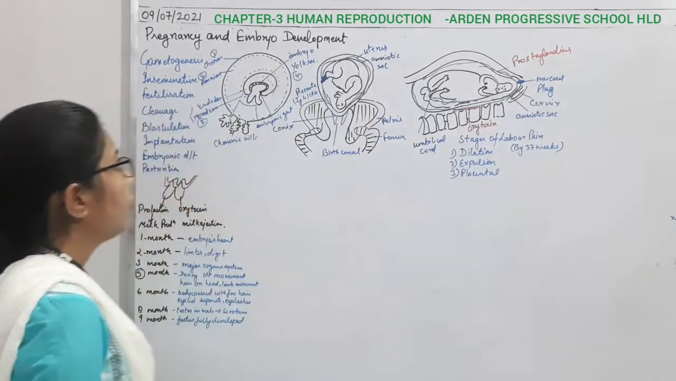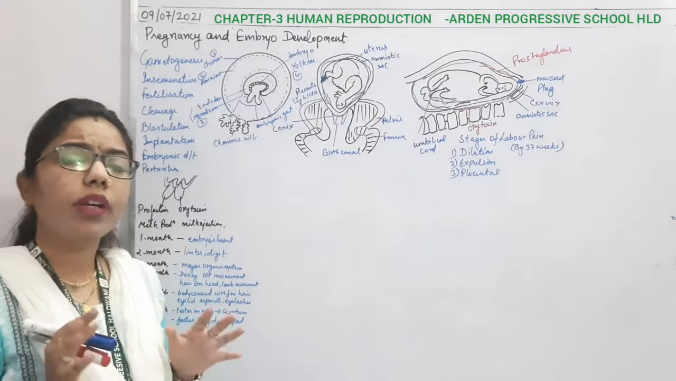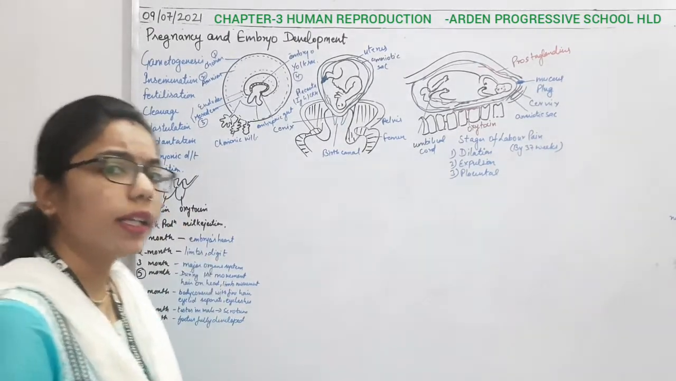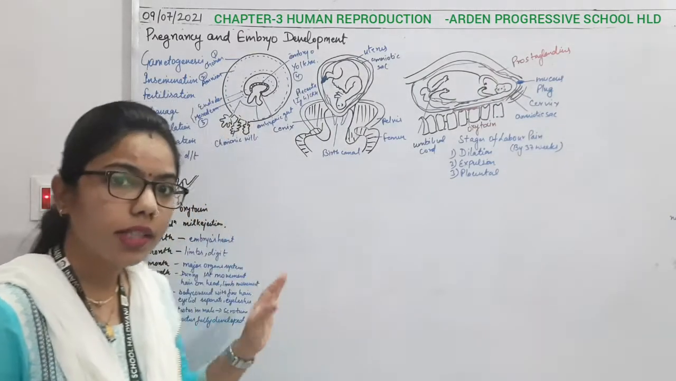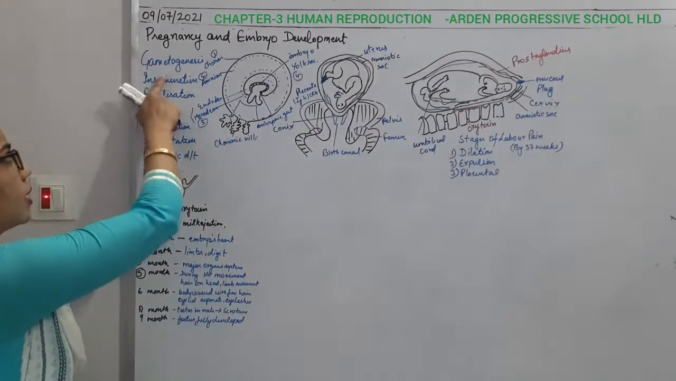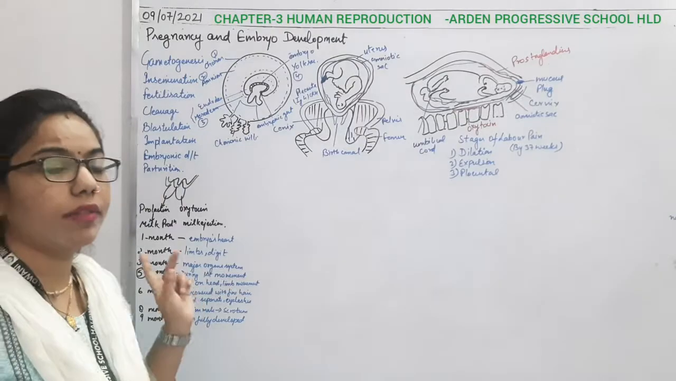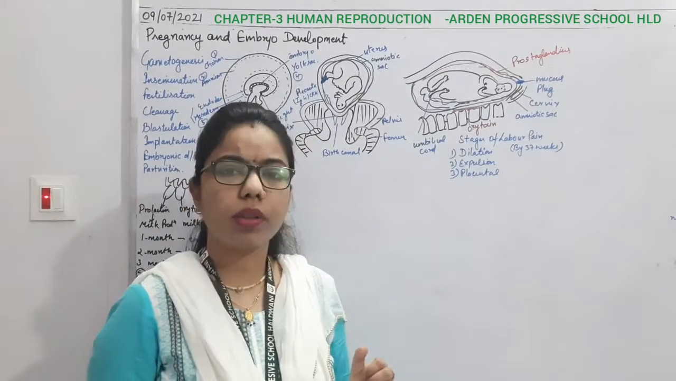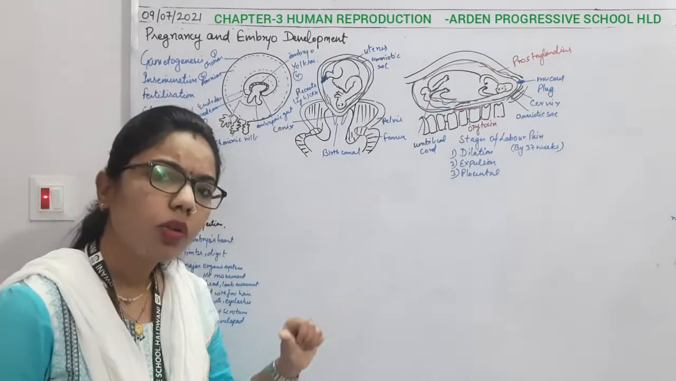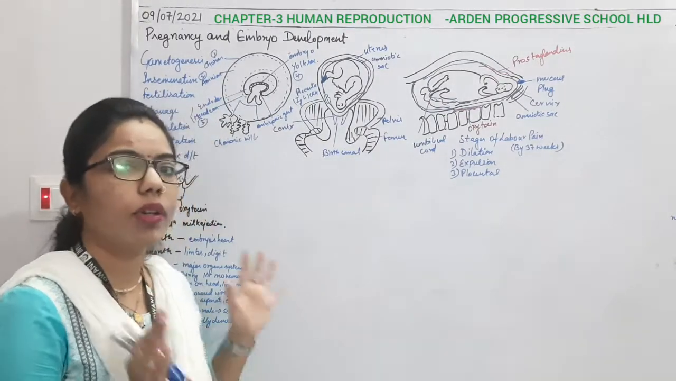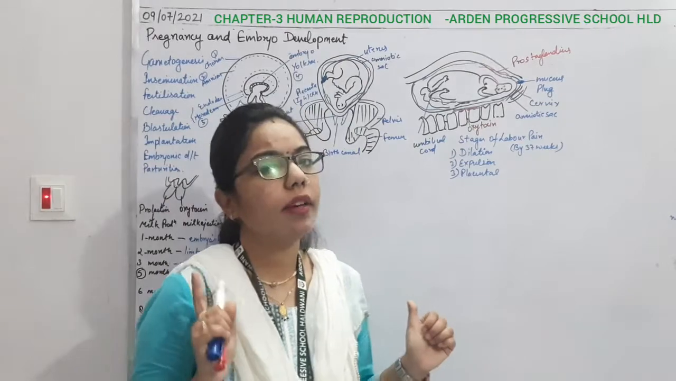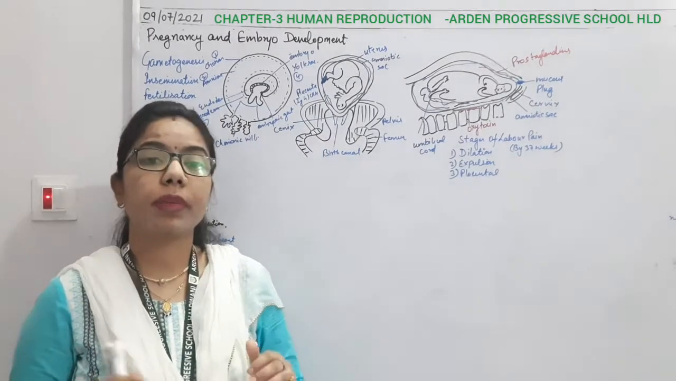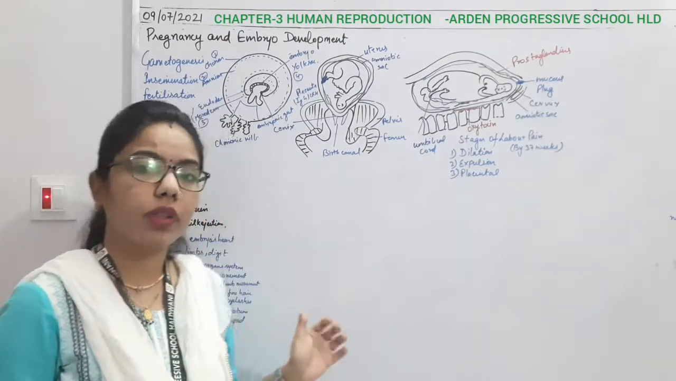So what we have done till now: for any human reproduction, there are some events which take place. We started this chapter from the first step, gametogenesis, in which we studied male gametogenesis as well as female gametogenesis, that is spermatogenesis and oogenesis, and after that we got the male gamete and female gamete. Then there must be a transfer of the gamete towards the female part.